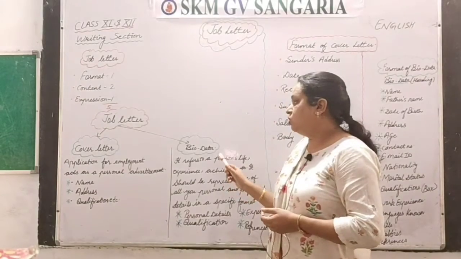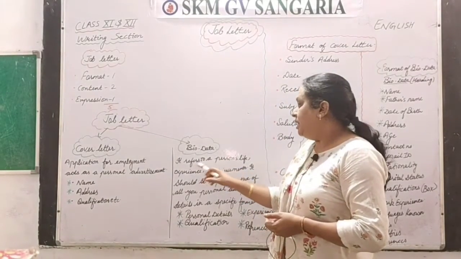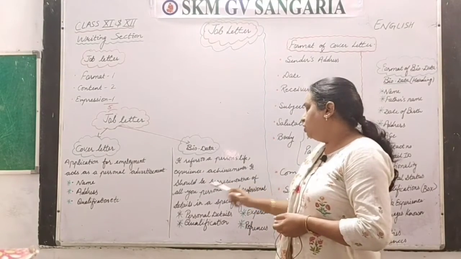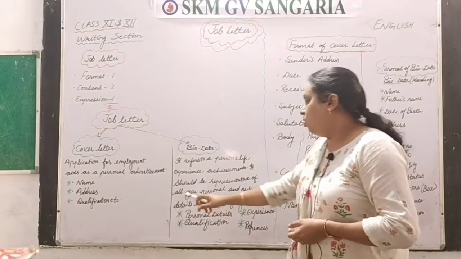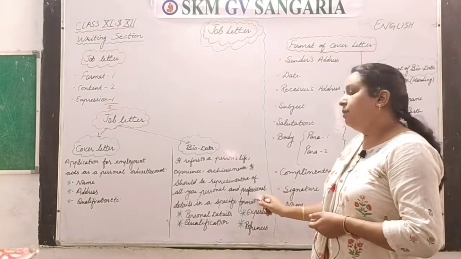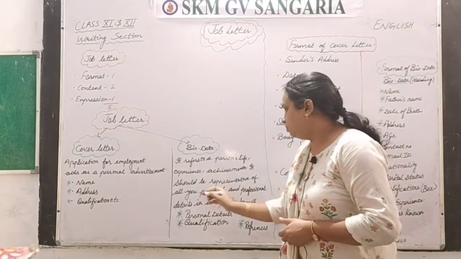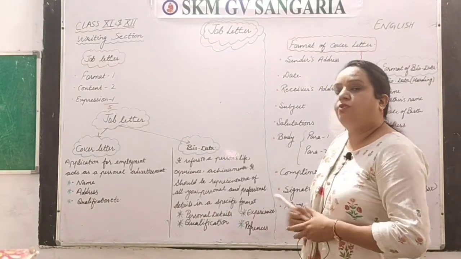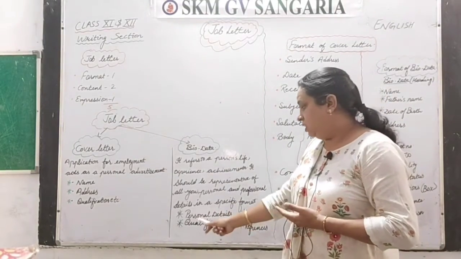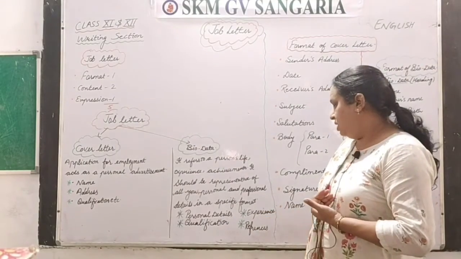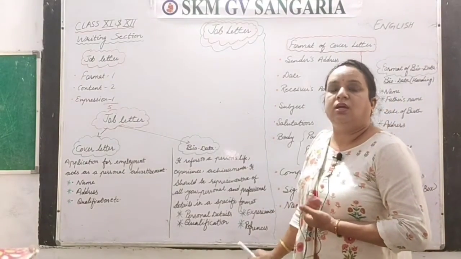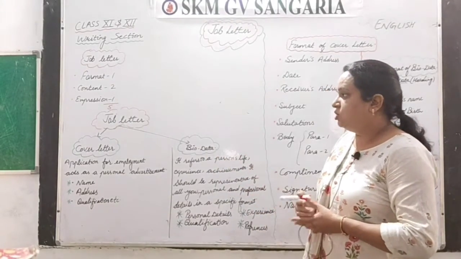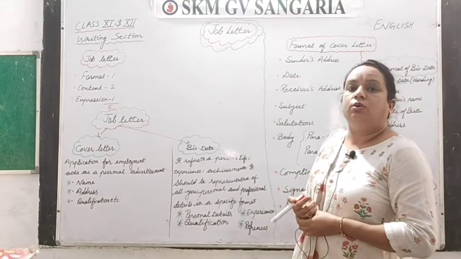The second part of this job letter is the biodata. It refers to a person's life, experience, and achievements. It should be representative of all your personal and professional details in a specific format. And that format is what? First personal details, then qualifications, then experiences, and then references. So this is all about job letters. Just take a screenshot of this and please note it down in your notebook.